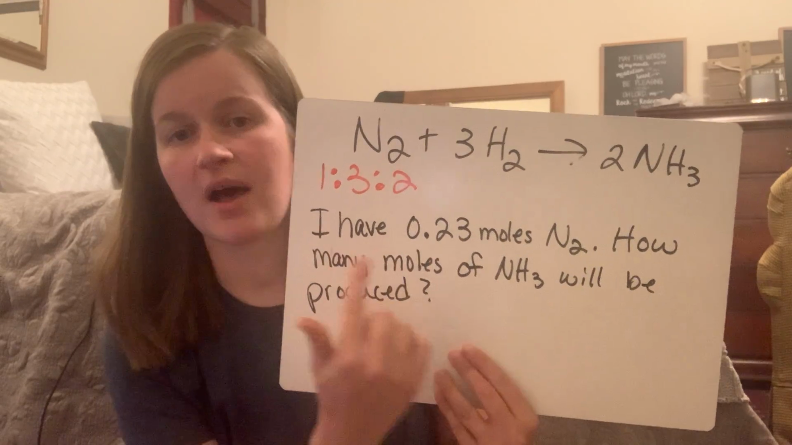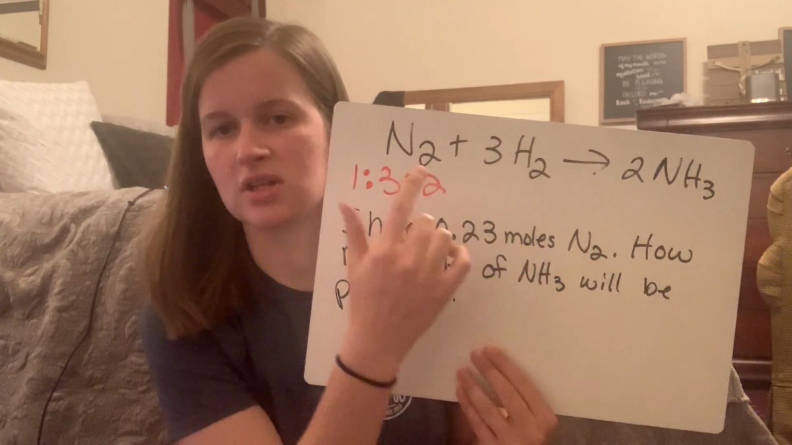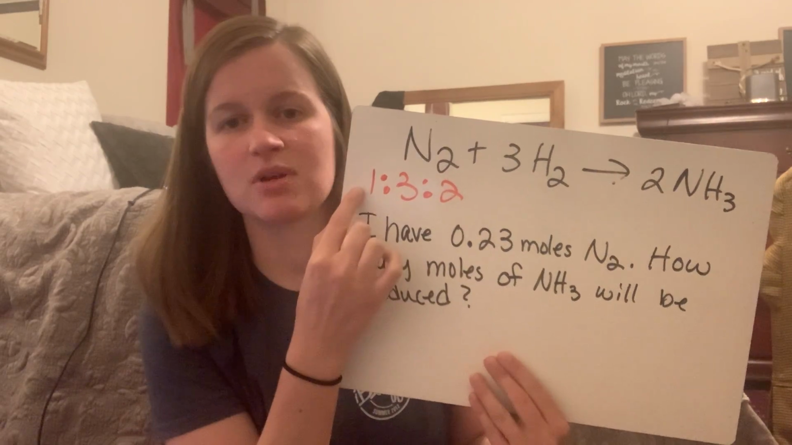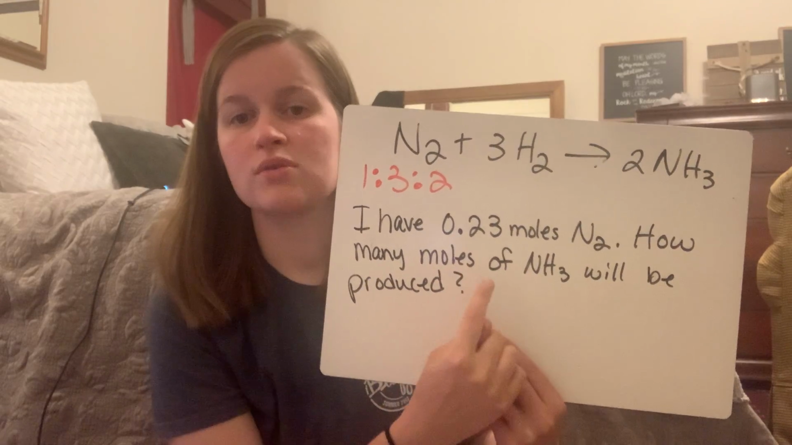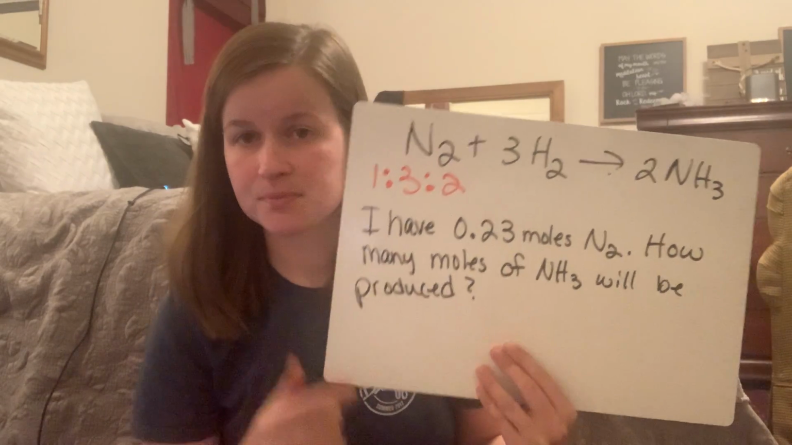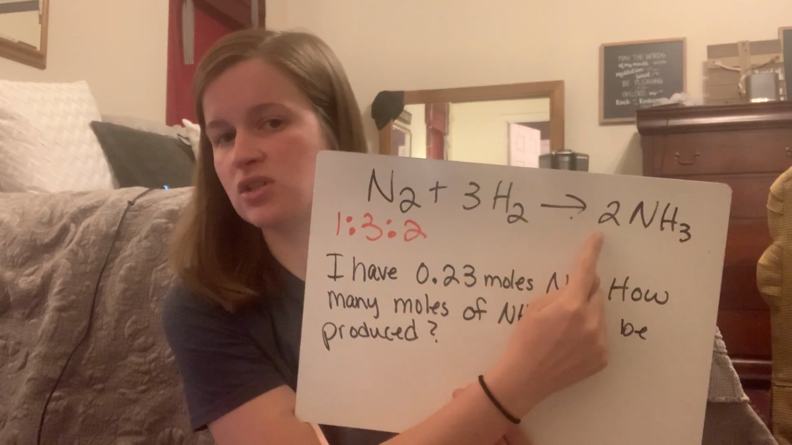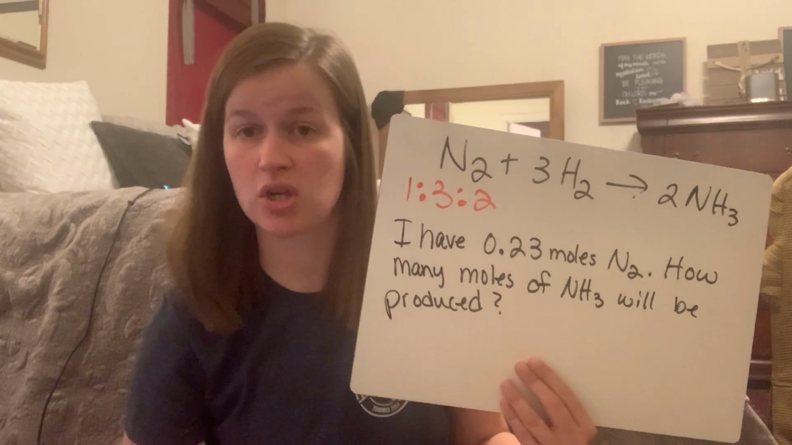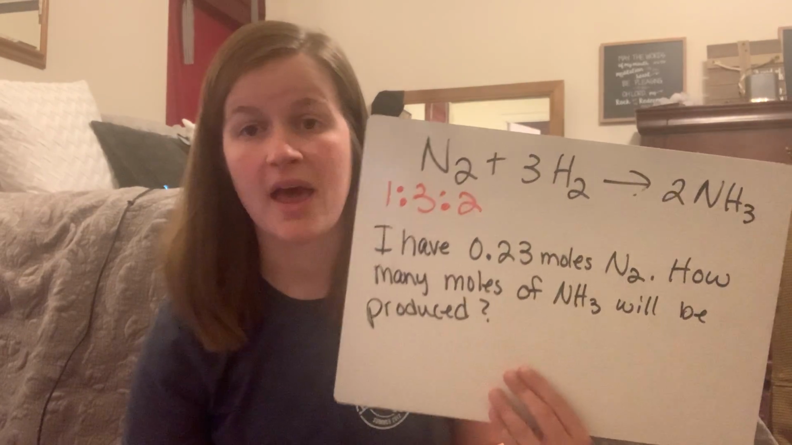I have 0.23 moles of nitrogen. So that's how much I have of this. That is much less than 1. How many moles of ammonia, NH3, will be produced? So I'm looking at this. I know that this is a 1 and this is a 2. So I have a 1 to 2 ratio. That means that I'm going to double this, but I'm going to show you all the actual work for it.